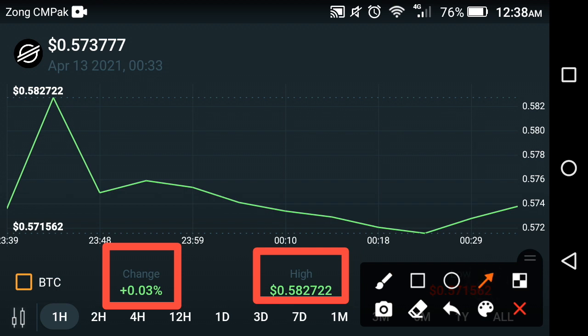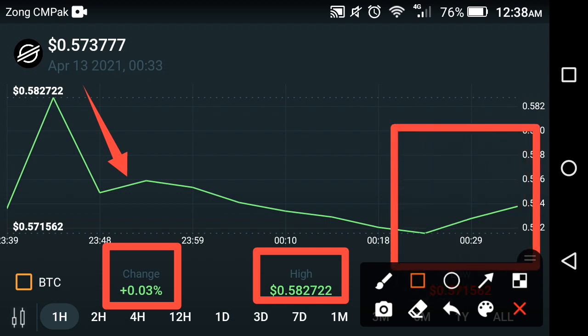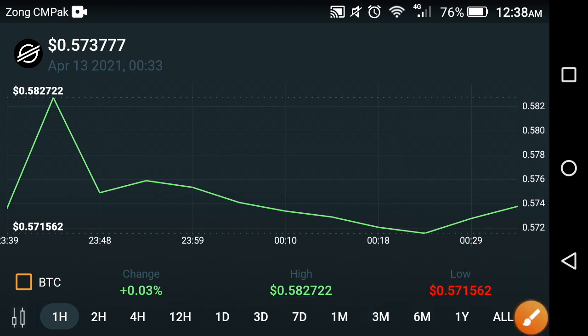If we look at the price prediction chart of the XLM coin, as you can see here, in the previous hour it fell down, but if we look at the current condition of the XLM coin, the current condition is very good. Now it has started an explosion, it is jumping again. At this time it is in a jumping mode. So friends, according to the price predictions of the last 1 hour and last 4 hours, the changes are positive as I showed you, and the last one day is negative.